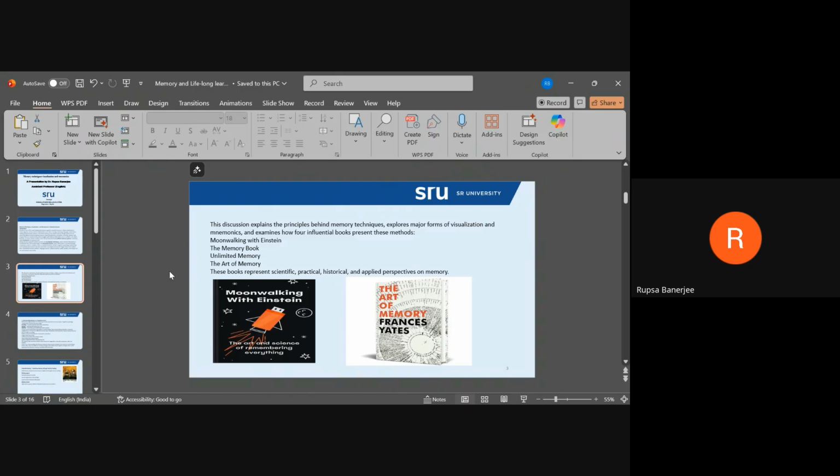All of these books we will go through and see how they represent scientific, practical, historical, and applied perspectives on memory. So let us begin our first discussion with memory techniques.